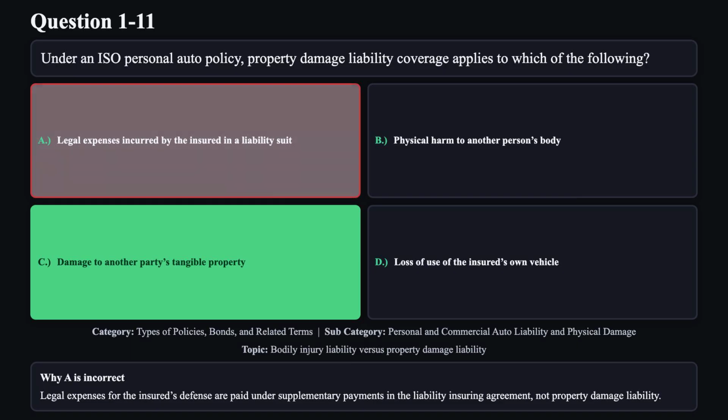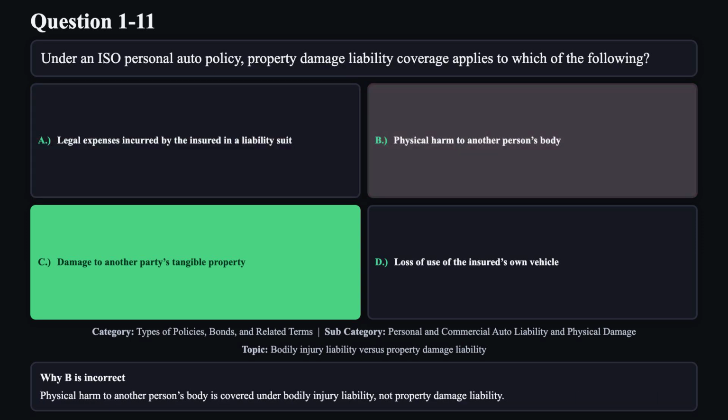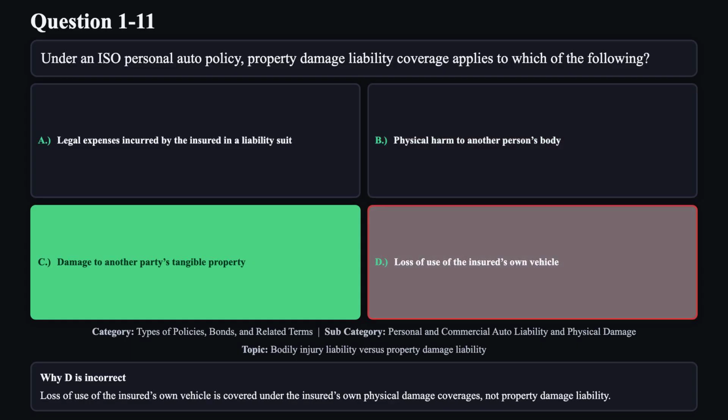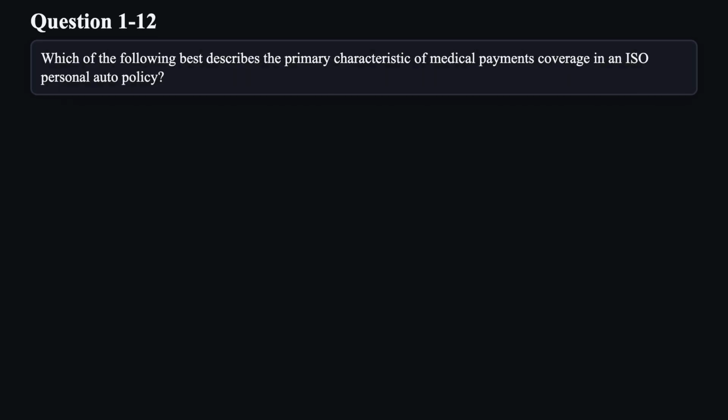Reason A is not correct. Legal expenses for the insured's defense are paid under supplementary payments in the liability insuring agreement, not property damage liability. Reason B is not correct. Physical harm to another person's body is covered under bodily injury liability, not property damage liability. Reason D is not correct. Loss of use of the insured's own vehicle is covered under the insured's own physical damage coverages, not property damage liability.